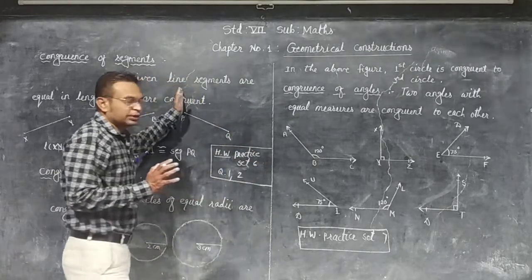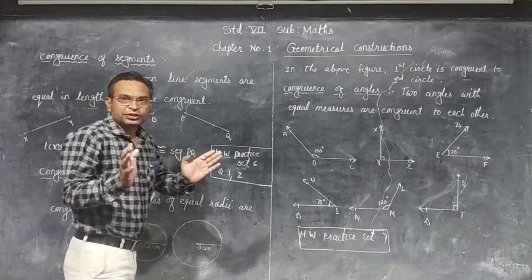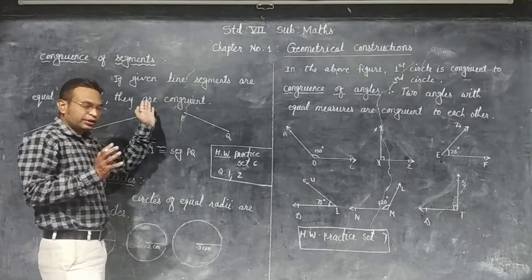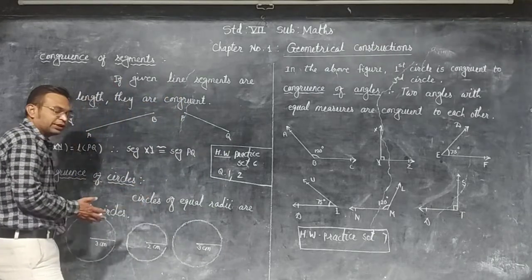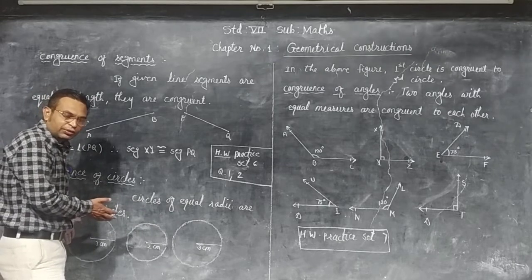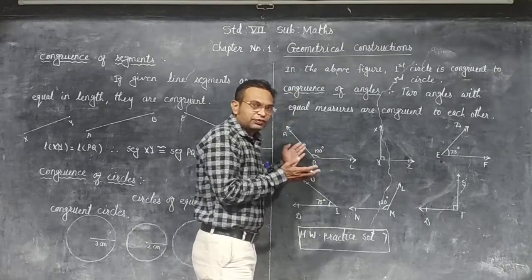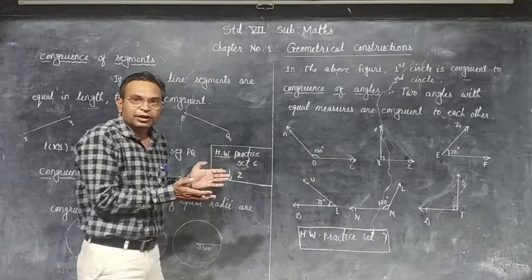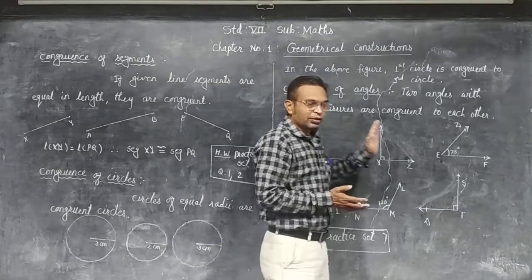Here also, we have seen in the segments, if the lengths of segments are equal, the segments are congruent. For circles, if the radii of circles are equal, then circles are congruent. And in congruence of angles, if two angles have the same measure, then those two angles are congruent.